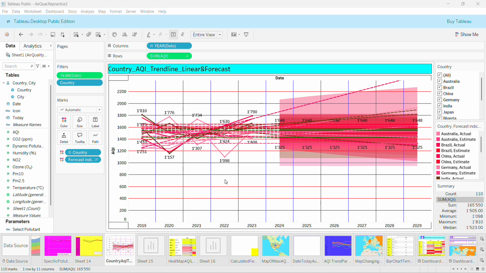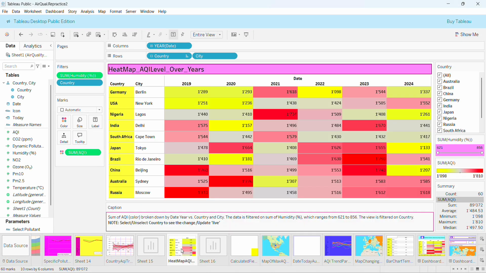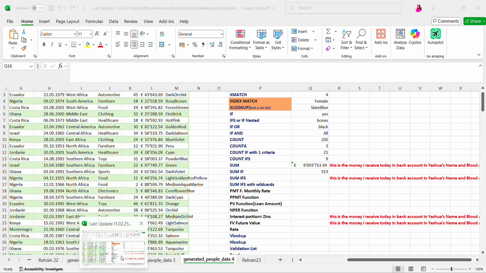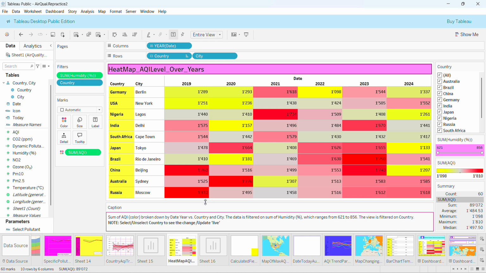The second one is going to be the heat map of AQI level over years. And as I said before, we are just doing 2 sheets at a time for this workbook, not like in the previous workbook where we did 3 sheets at a time until we finished it.